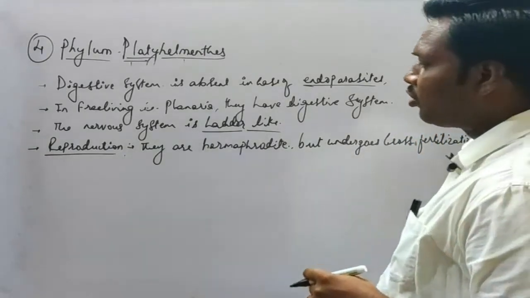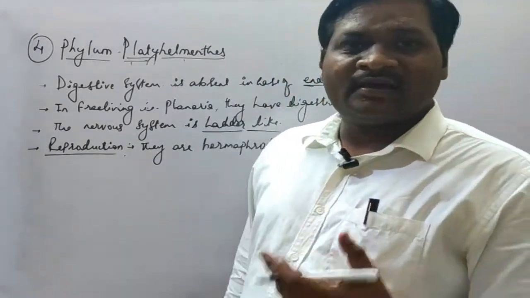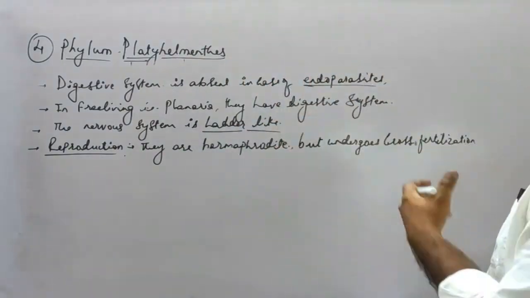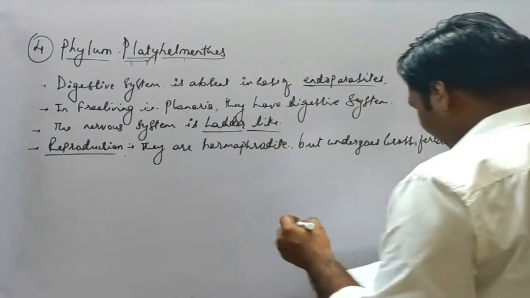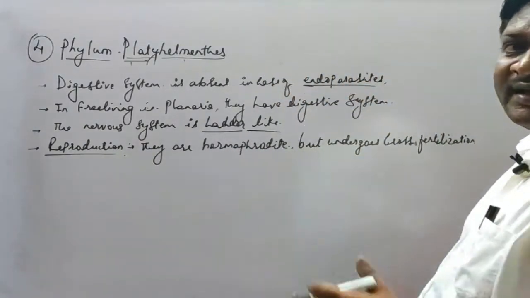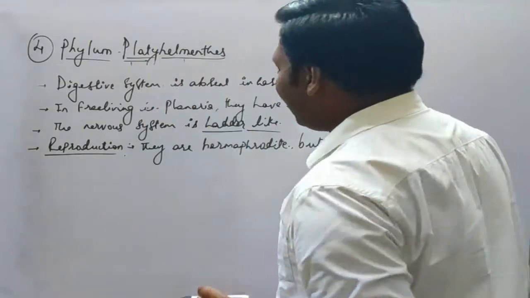Okay, but it undergoes cross fertilization. That means they fertilize their gametes with some other liver fluke or the other type of platyhelminth. Okay, the next, fertilization is generally internal, which is taking place within the body of these platyhelminths.